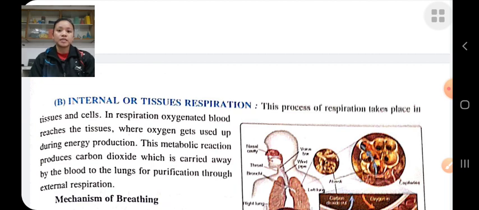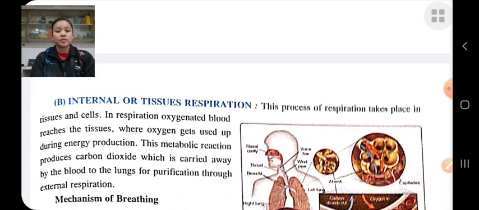External respiration takes place between blood and the lungs. It is also known as breathing. In external respiration, it purifies the blood. Carbon dioxide is diffused from the blood, and oxygen is diffused into the blood.